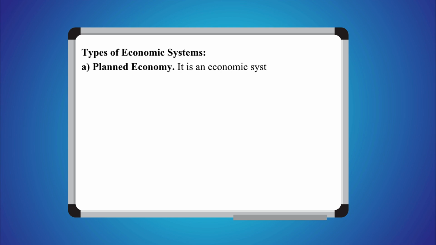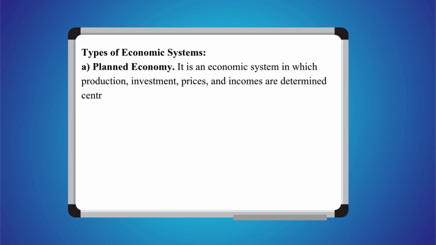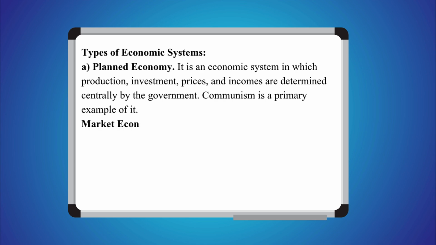Types of economic systems. Main types of economic systems. A. Planned economy. It is an economic system in which production, investment, prices, and incomes are determined centrally by the government. Communism is a primary example of it.